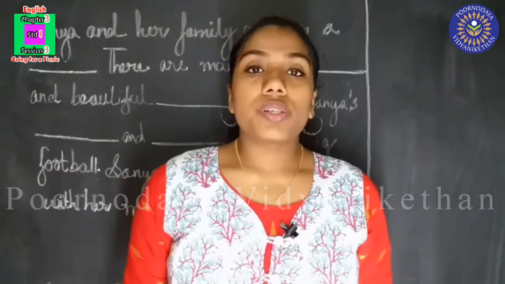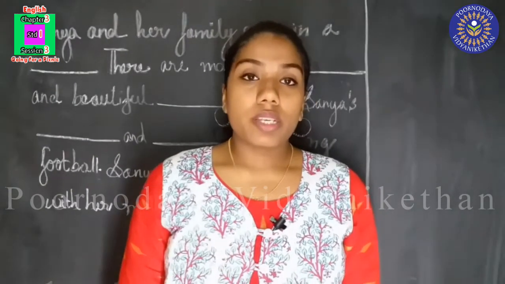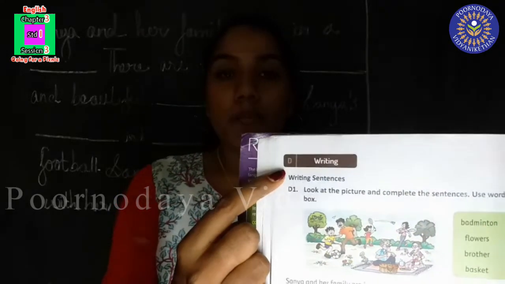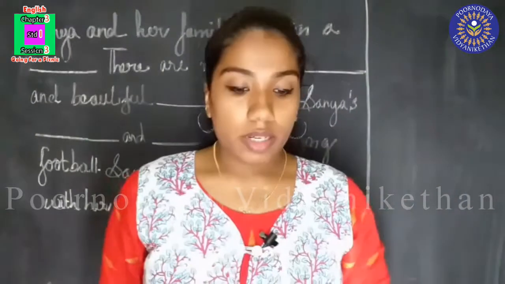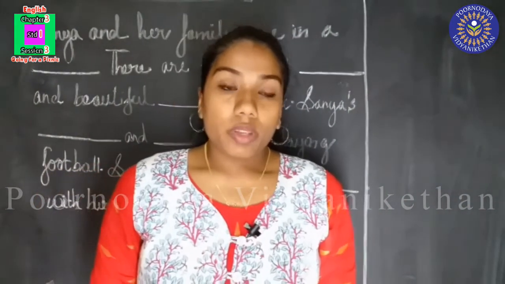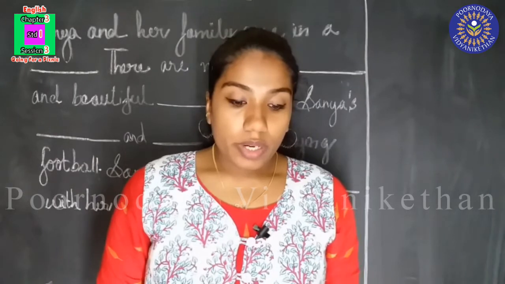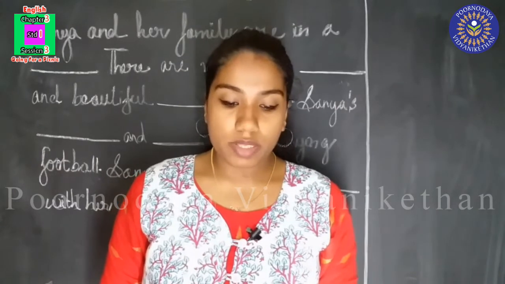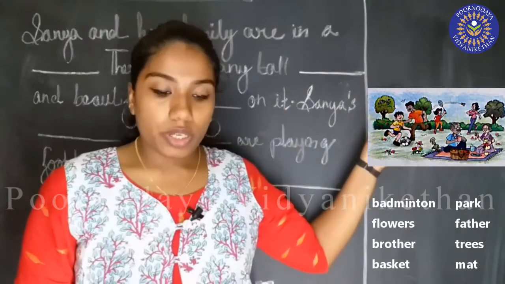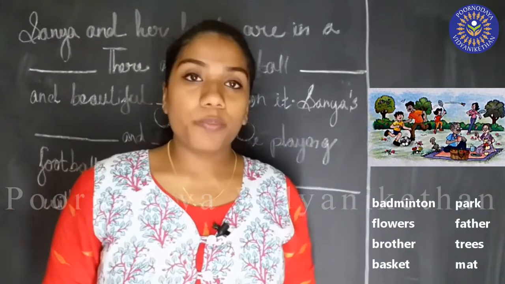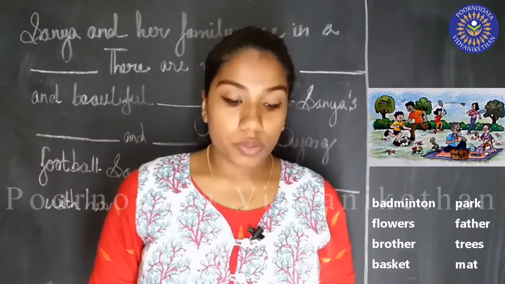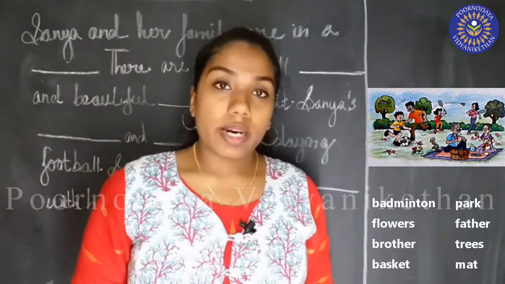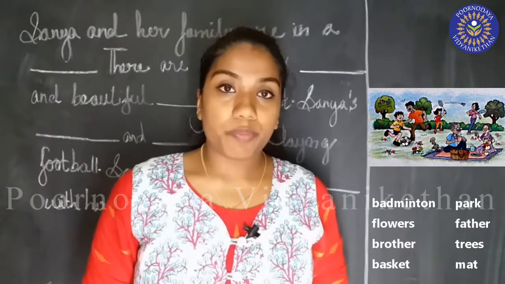Now we are going to do an activity. See page number 18 and we are going to do the D part. It is the writing part. Look at the picture and complete the sentences. Use words from the box. A picture is given here and a box is also given there. We have to complete these sentences using the words from this box. Have you seen this?